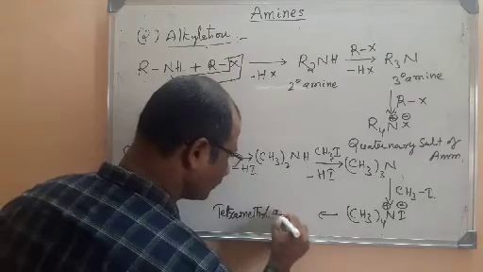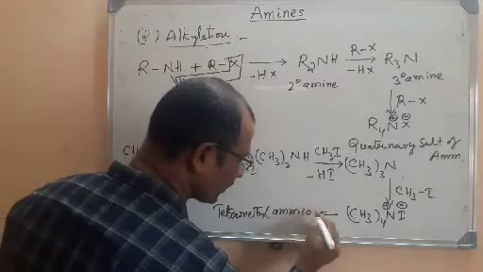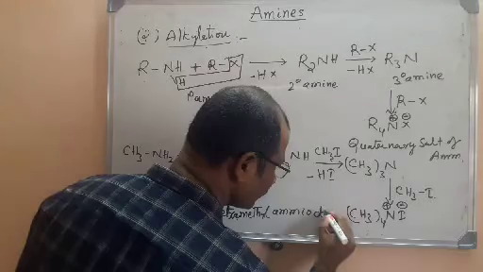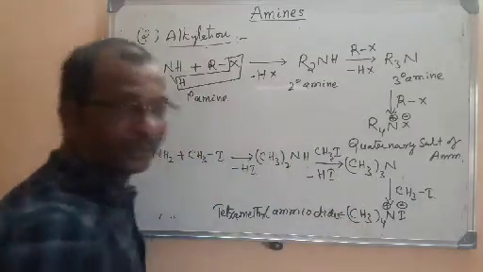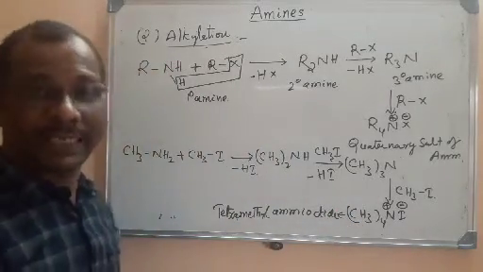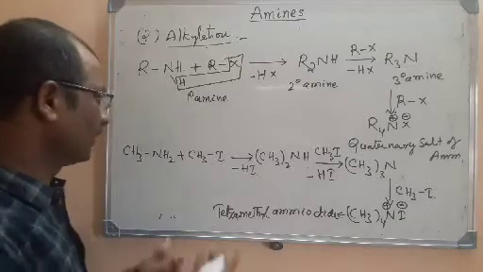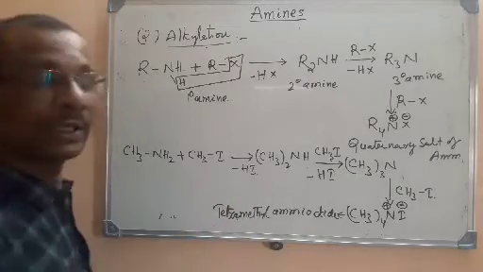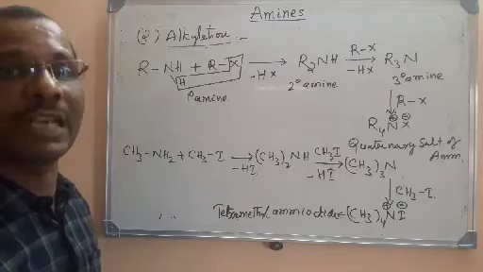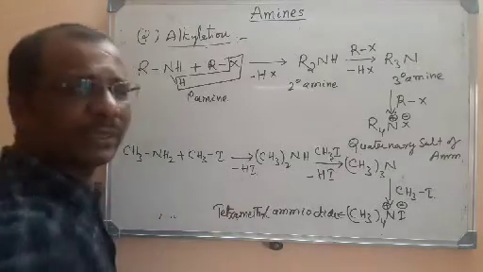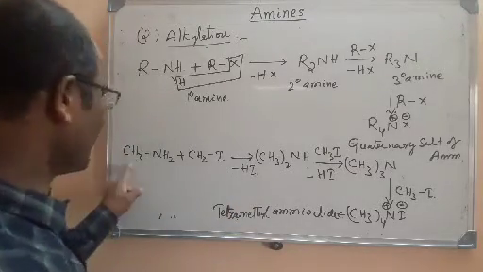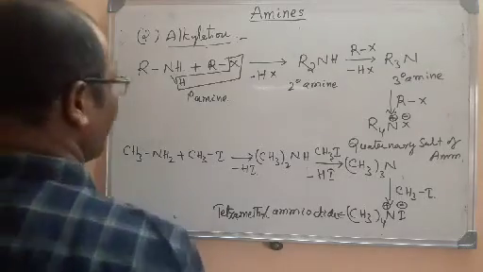Tetramethyl ammonium iodide is the name of this molecule. So this is called alkylation. Alkylation is nothing but replacing the hydrogen on nitrogen with the alkyl group. Here the same can be carried out even with aryl amines. There is no difference even for aryl amines.